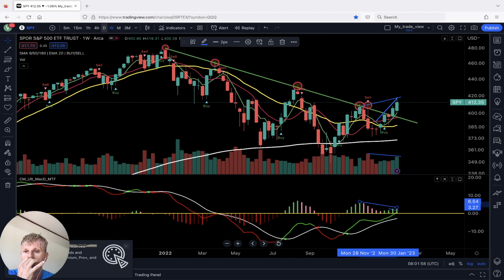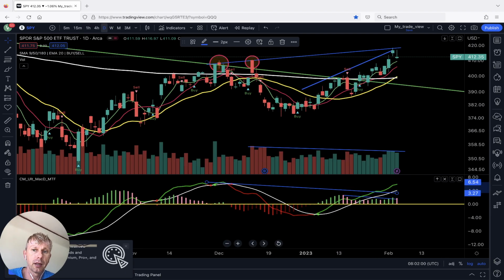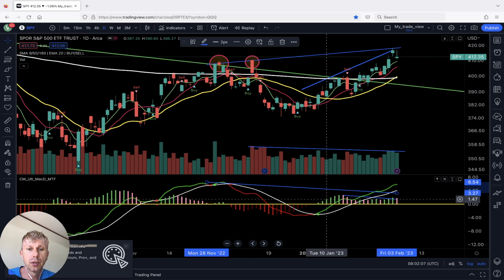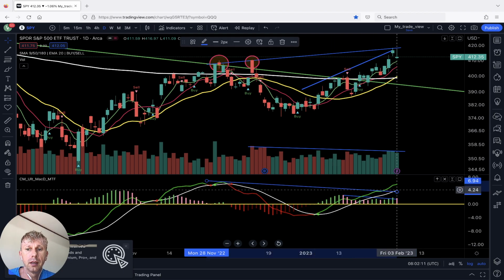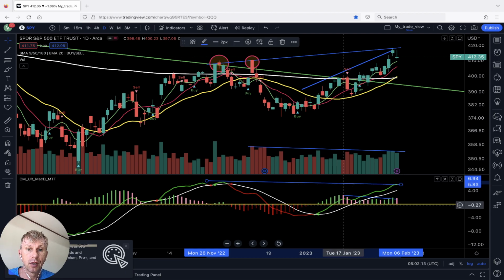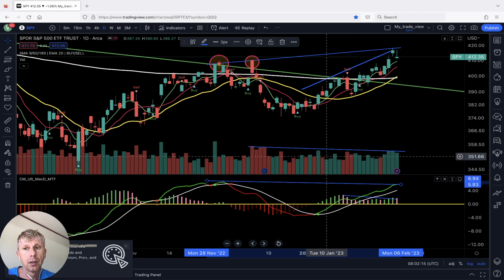On daily, similar mode, similar trend, bullish signal on all indicators with bearish divergences on MACD and some indicators, bearish divergences on volume, but still bullish.